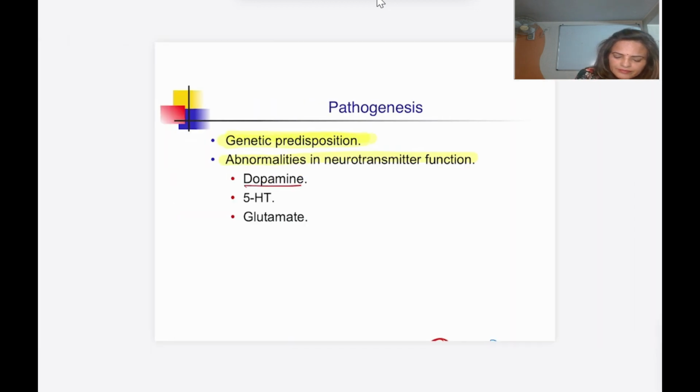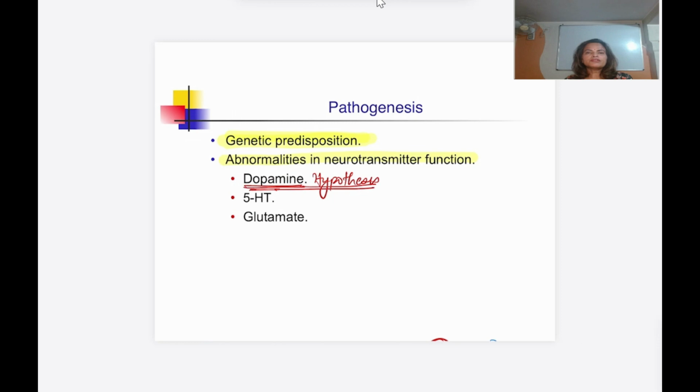Now, how do we come to know there is abnormality in the neurotransmitter function, that there is increased activity of dopamine in the mesolimbic pathway? It is the dopamine hypothesis, which strengthens this.